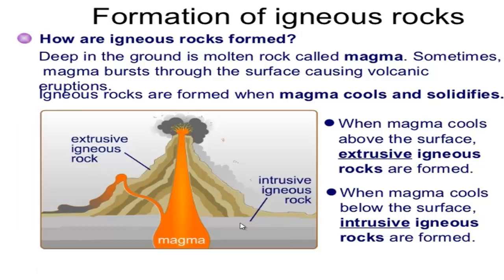Now my dear students, can you say what type of change the formation of igneous rocks is, physical or chemical? Yes, this is very clear to you that this is not a chemical change, because here we can't see any chemical reactions, isn't it? It is only converted from molten state into solid state due to cooling temperature. So here we can say the formation process of igneous rock is a physical change.